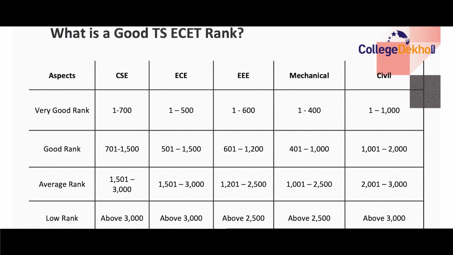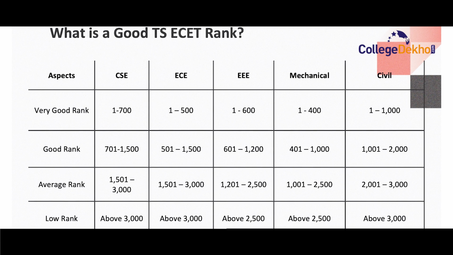Now lastly, for civil engineering, rank of 1 to 1000 can be considered as very good rank. Rank of 1001 to 2000 can be considered as a good rank. Rank of 2001 to 3000 can be considered as an average rank, and rank of above 3000 can be considered as a low rank.